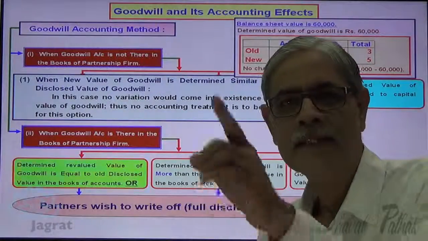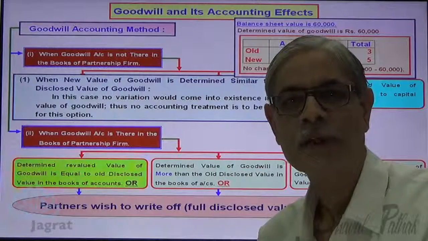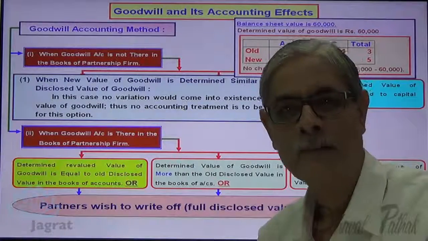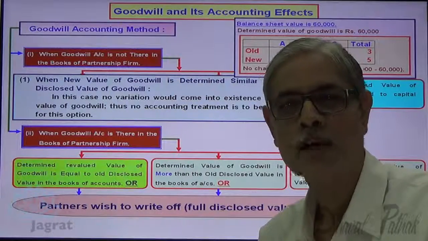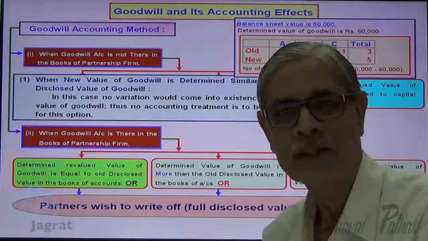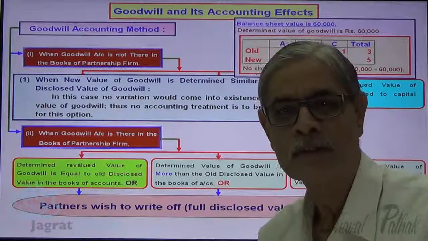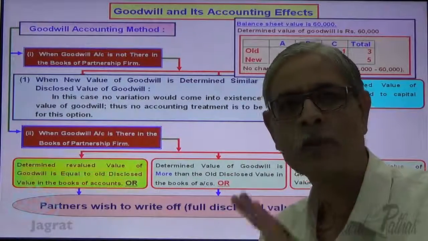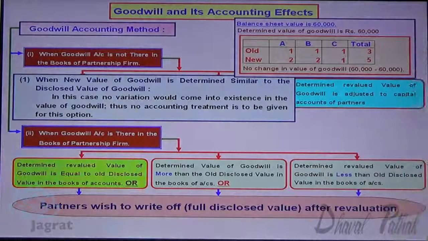A's capital account is debited 60,000 into 2 by 5, 24,000. B's capital account is to be debited 60,000 into 2 by 5, that is 24,000. C's capital account is debited with 12,000, that is 1/5 of 60,000, and goodwill account gets credited 60,000. So by that, what will happen? Goodwill won't appear in the balance sheet.